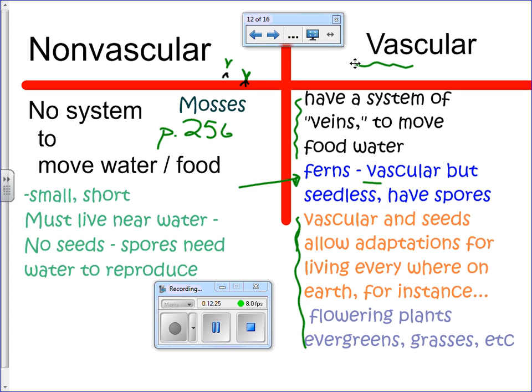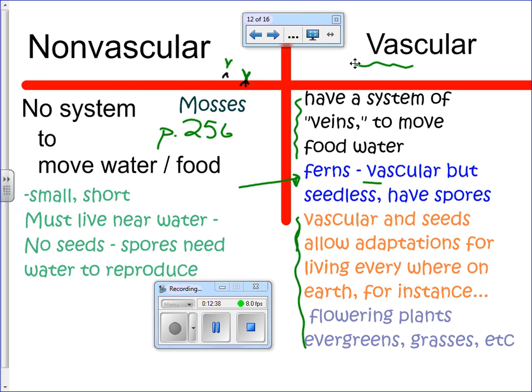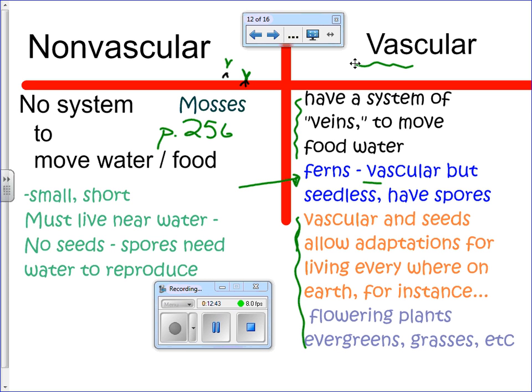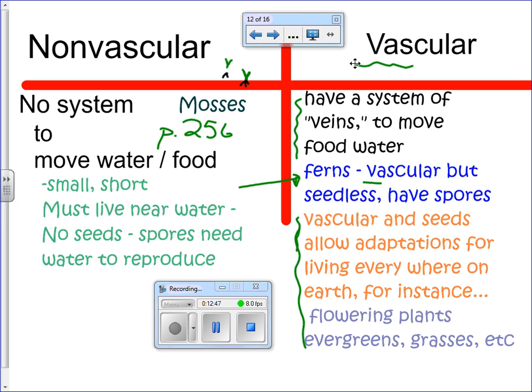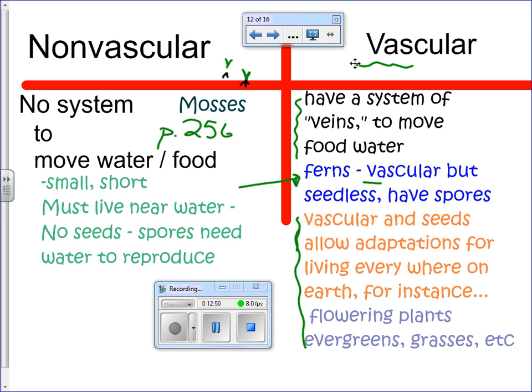Think about eating a piece of celery, right? And you get that stringy stuff stuck in your teeth. That's the vascular tissue. So that's what it looks like. So the non-vascular plants that we talk about this week have no system to move water and food around. Because of this, they must be small. They're very short. They must live near water because they do not have sophisticated root systems. There's no seeds. The spores need water to reproduce.